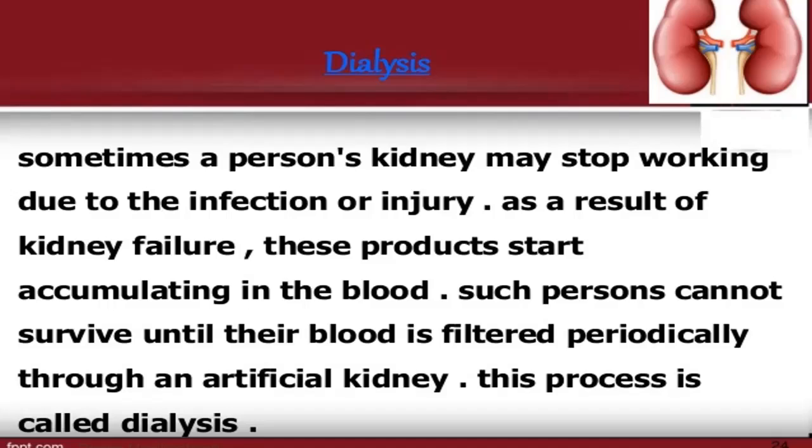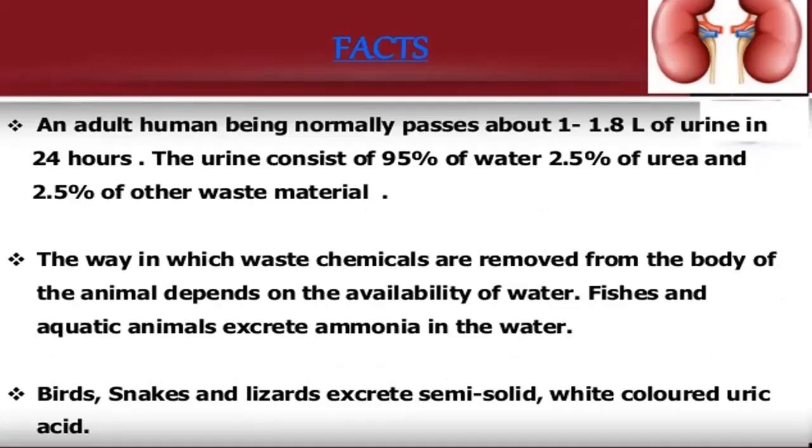In this process, the blood of a person having kidney failure is filtered regularly by using a dialysis machine to remove urea and other waste salts from it. Since a kidney machine can do the work of a damaged kidney, the kidney machine is sometimes also called an artificial kidney.